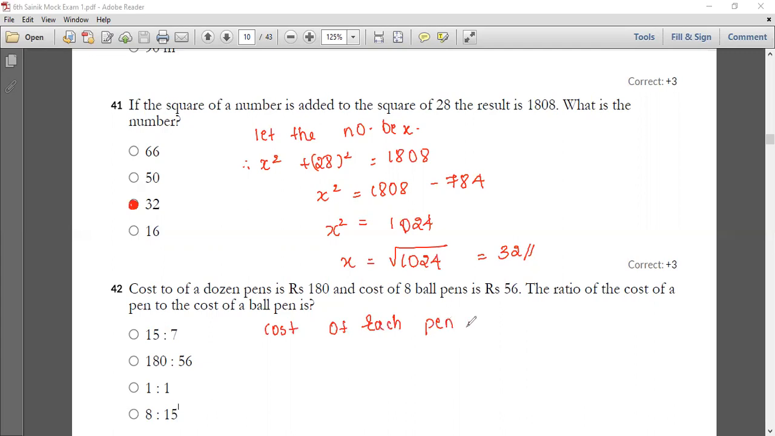So what will be the cost of each pen? 180 divided by 12. That means a dozen is going to represent 12. You're gonna get the answer as 15.